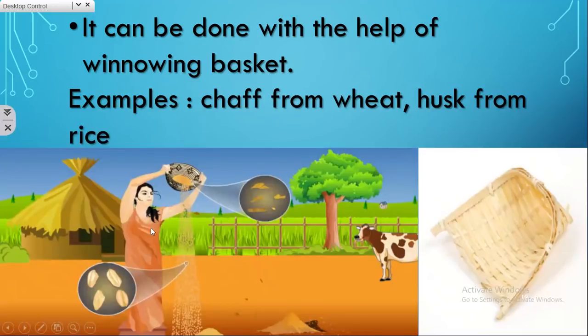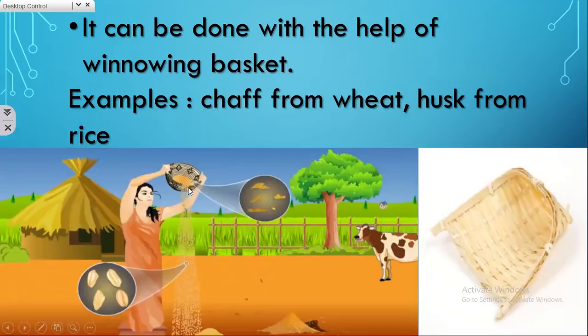In order to do this separation method, you have to take the mixture in the winnowing basket and stand on an elevated position or any raised platform, and you have to shake it against the direction of wind so that lighter particles fly away. See here in this picture, lighter particles fly away, leaving the heavier components on the ground.